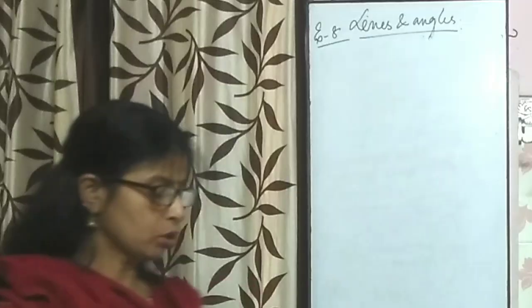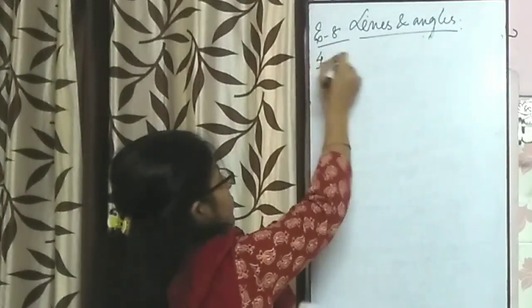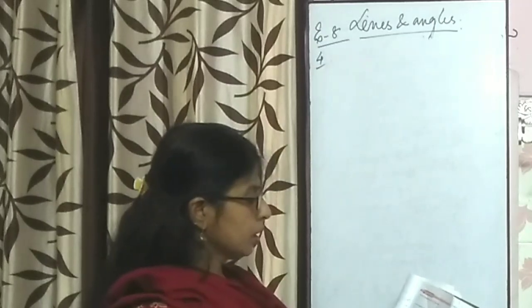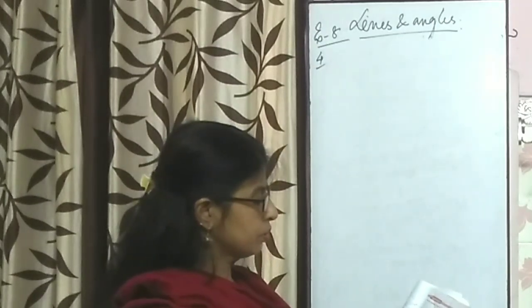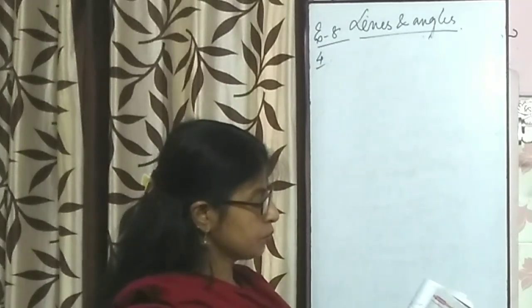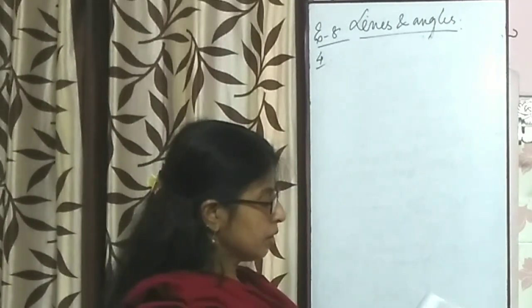Okay, I am showing you question number 4. What is it said? If the angles 4x plus 4 degree and 6x minus 4 degree are complementary angles, find x.